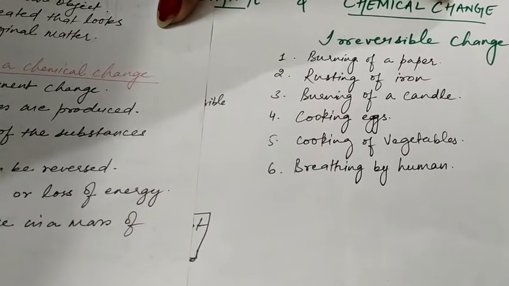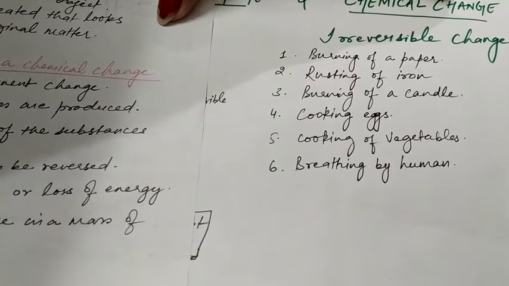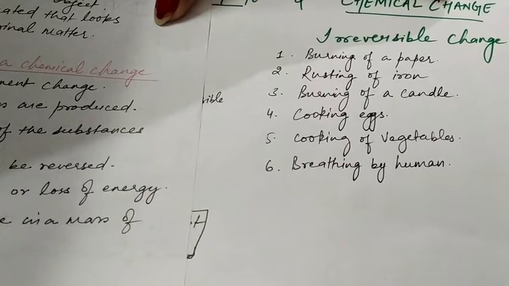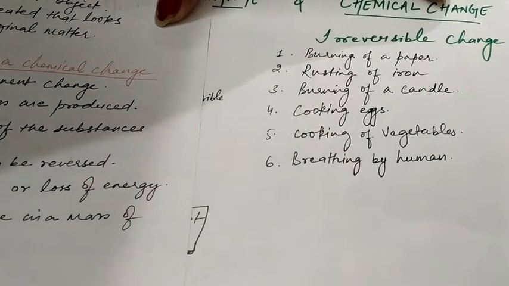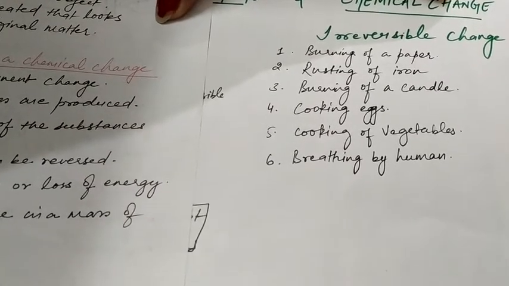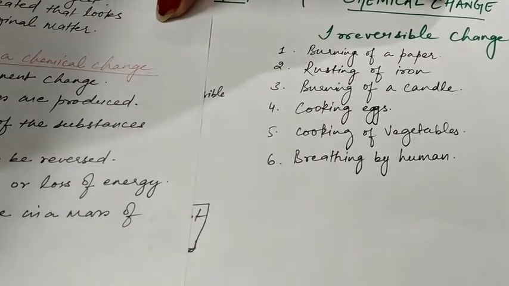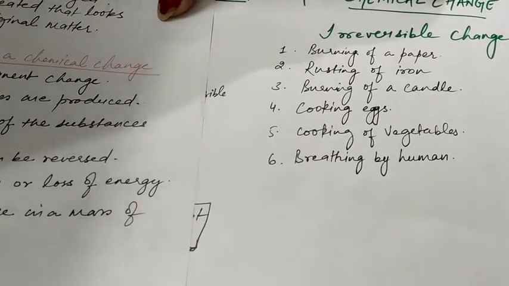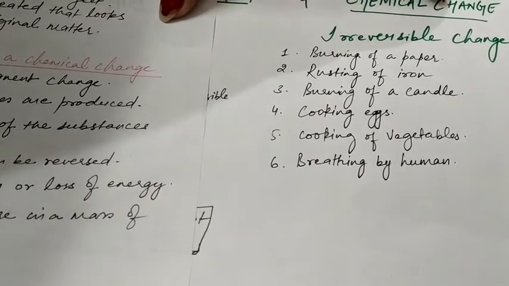Next example, rusting of iron. When an iron gets rusted, it forms a different layer on it, which has different properties. Yes, which is another form of matter. So that rusting of an iron, if you want to change it again into a pure and clean iron, it cannot be done. So it is an irreversible change.